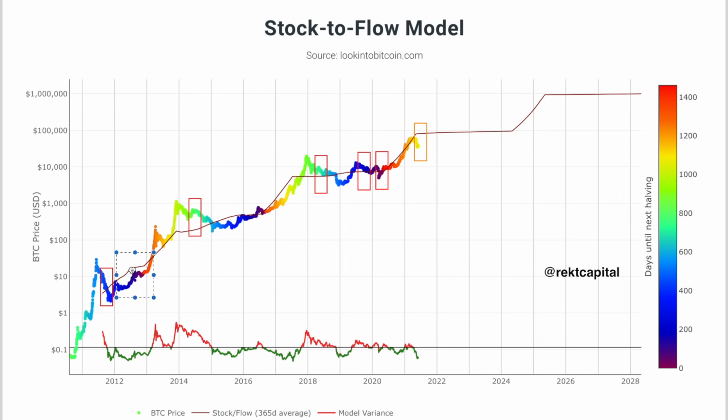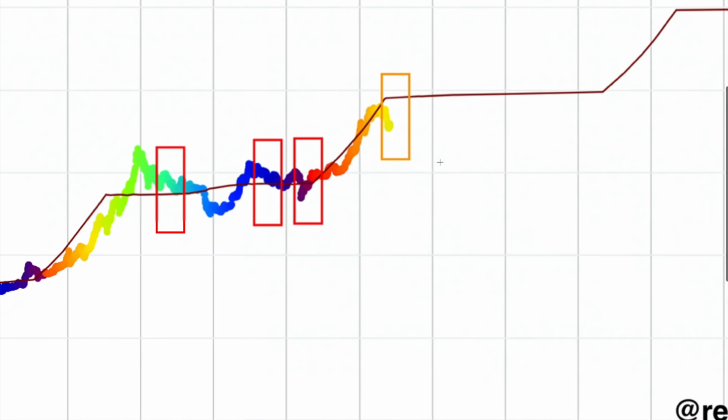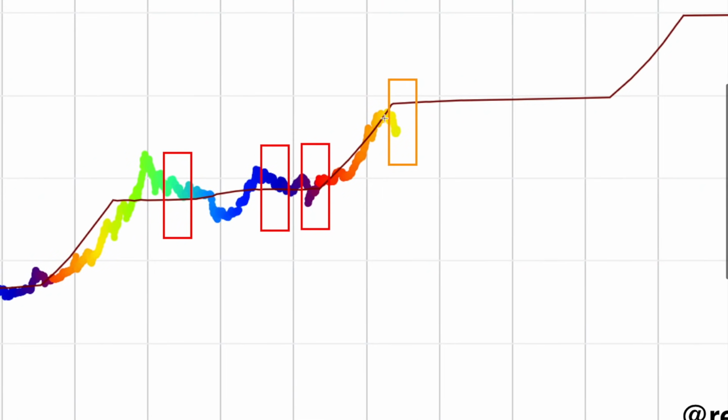You just generally see deviations towards the upside or deviations towards the downside, whereas here, for the first time ever, we're actually on track, or at least trend following the stock to flow line, which is in and of itself an outlier. And because we were trend following like this, we're now getting to the point where a potential death cross is occurring when Bitcoin's price action is below the stock to flow line.